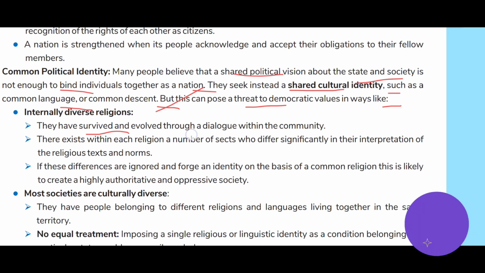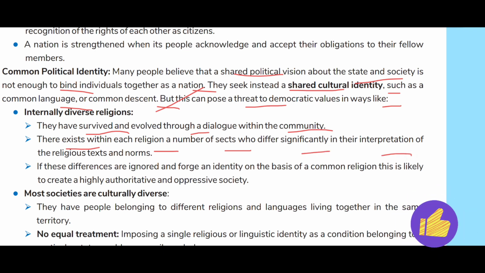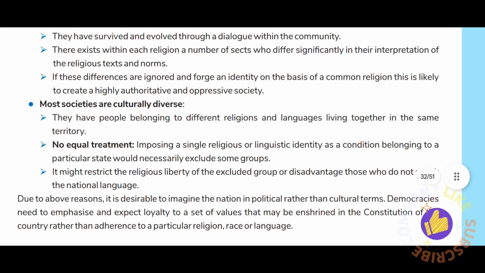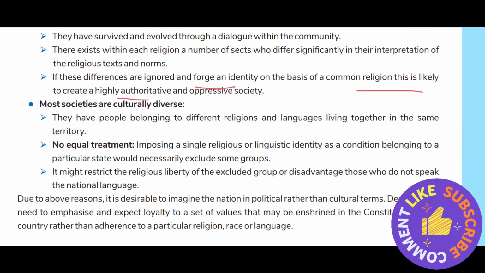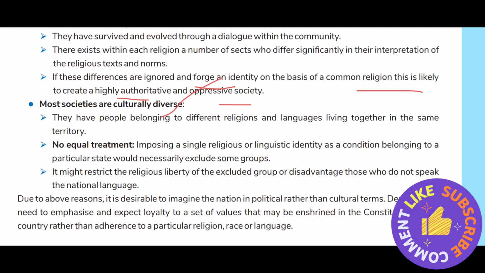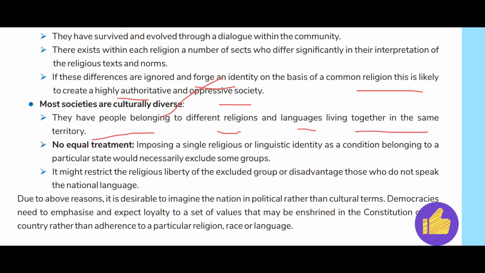Take, for example, internally diverse religions. They have survived and evolved through a dialogue within the community. There exists within each religion a number of sects who differ significantly in their interpretation of the religious text and norms. If these differences are ignored and an identity is forced on the basis of common religion, this is likely to create a highly authoritative and oppressive society. Most societies are culturally diverse. They have people belonging to different religions and languages living together in the same territory.